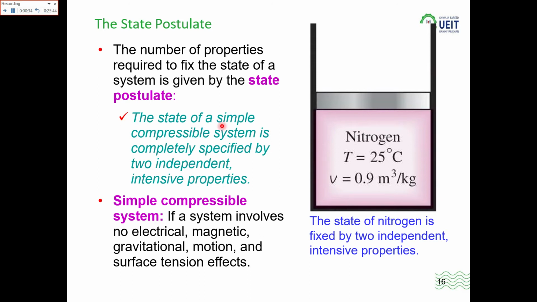The state of a simple compressible system is completely specified by two independent intensive properties, like temperature, energy, and so on. A simple compressible system is a system that involves no electric, magnetic, gravitational, motion and other surface tension effects.